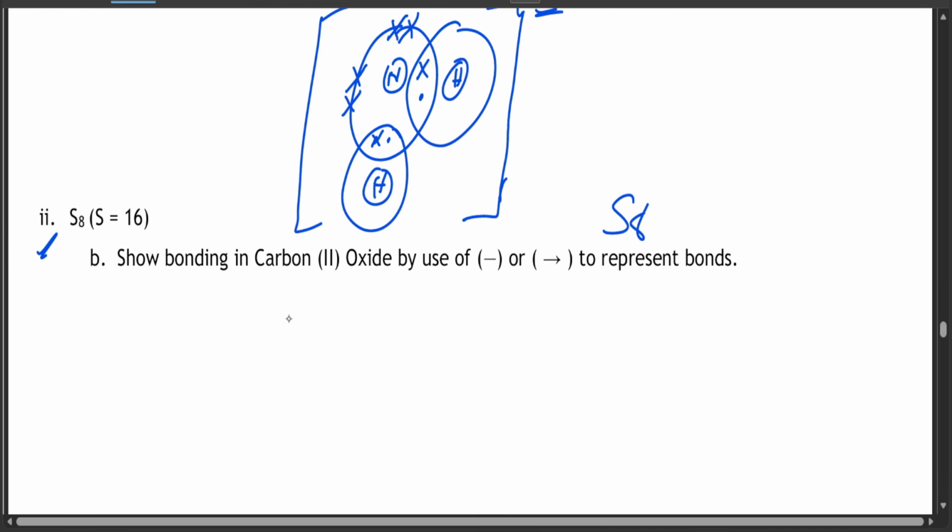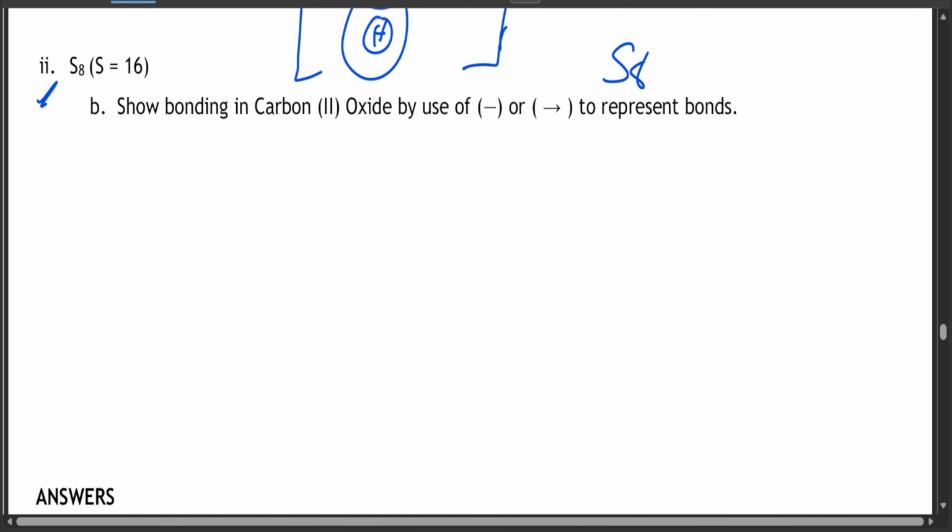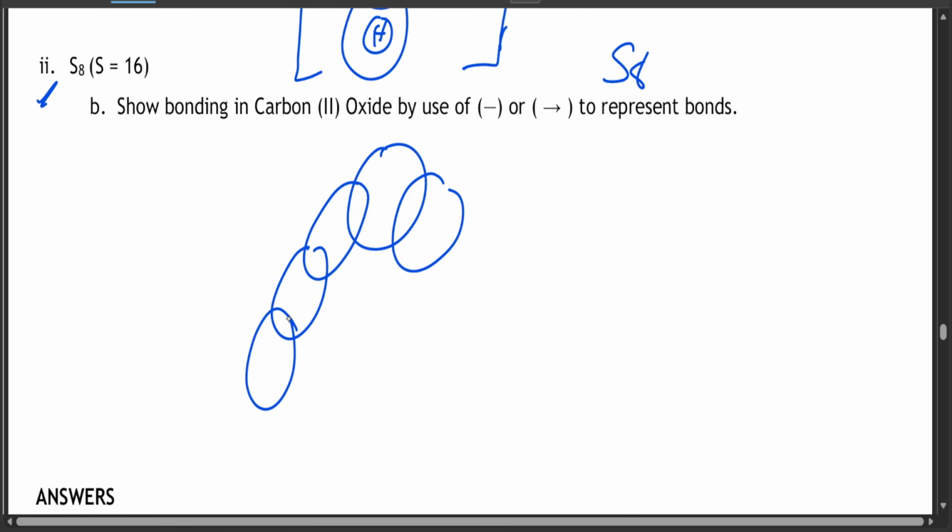Okay, and then we have the S8. The S8 will have 8 sulfur, and this will be big. So 1, 2, 3, 4, 5, 6, 7.